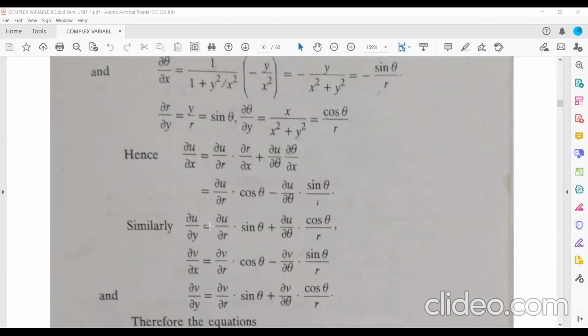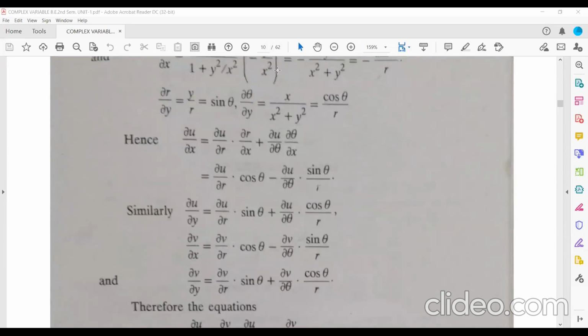So del u by del x will be how much? Now see here, try to understand. Now you have converted Cartesian to polar. So u becomes a function of r and theta, and this r and theta become functions of x and y.